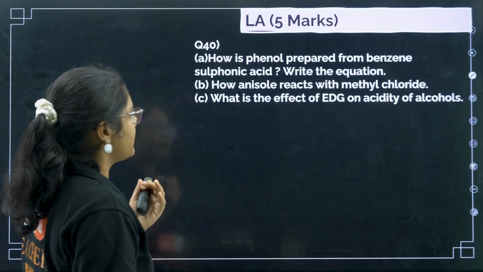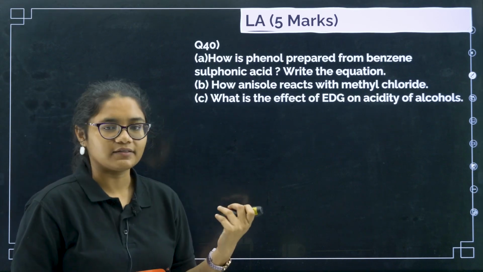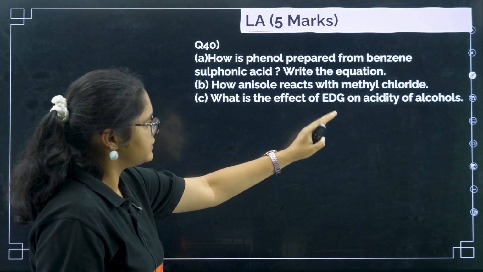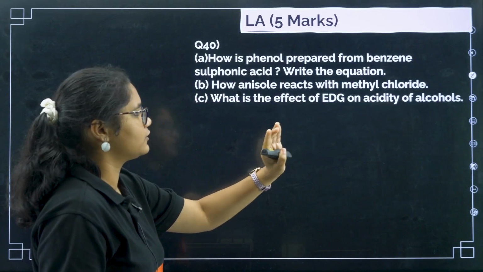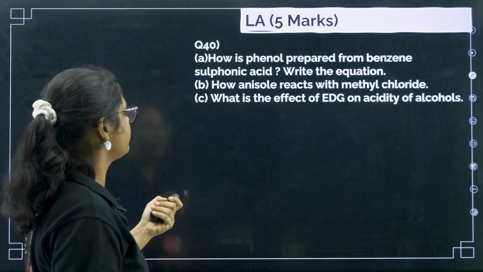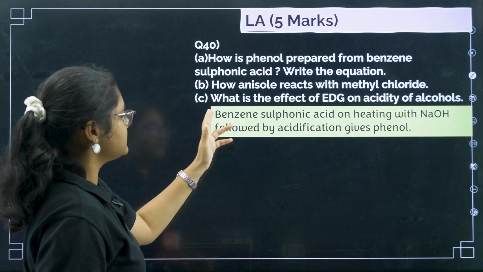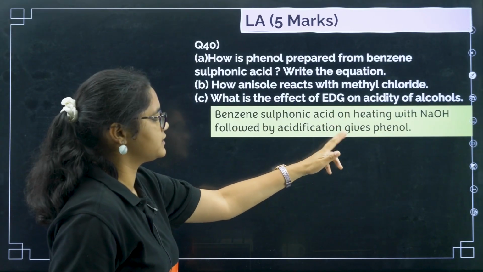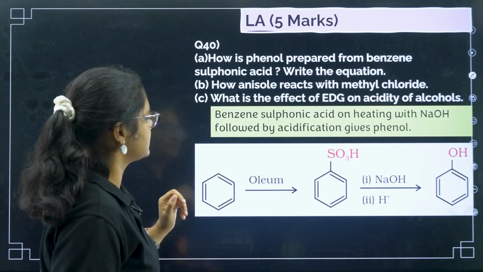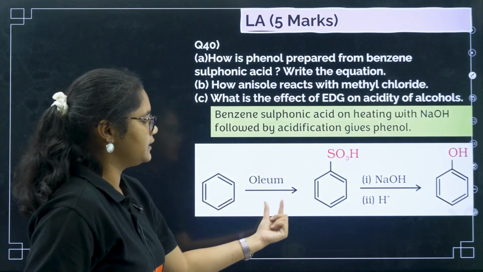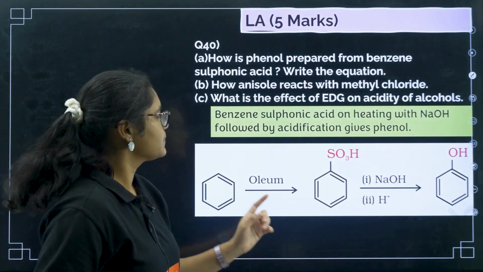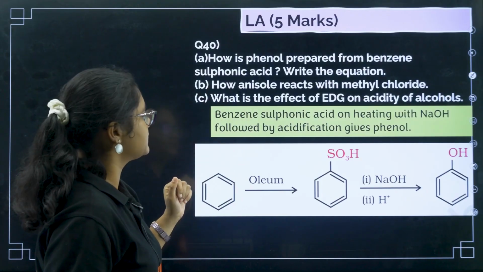Next, question number 40. How is phenol prepared from benzene sulfonic acid? Write the equation. Already we have discussed this question. How does anisole react with methyl chloride? What is the effect of electron donating group on acidity of alcohols? So benzene sulfonic acid on heating with NaOH followed by acidification gives you phenol. This we have already discussed. In the reaction you can see, with oleum you take SO3H, NaOH and H+ will give you phenol.